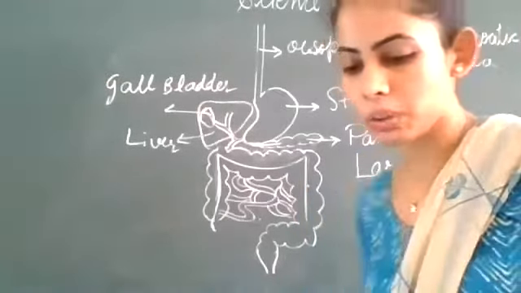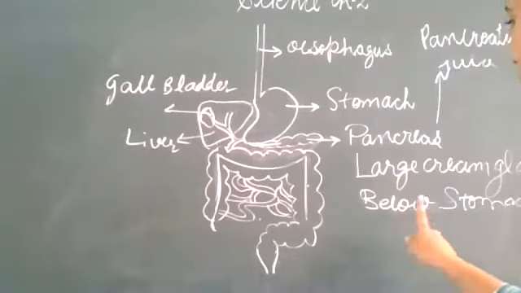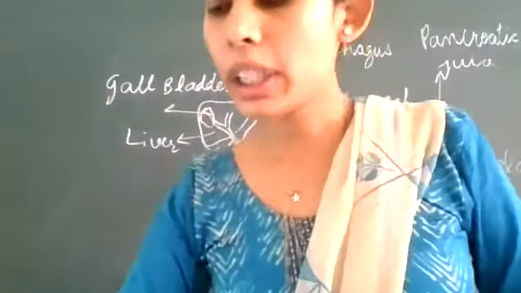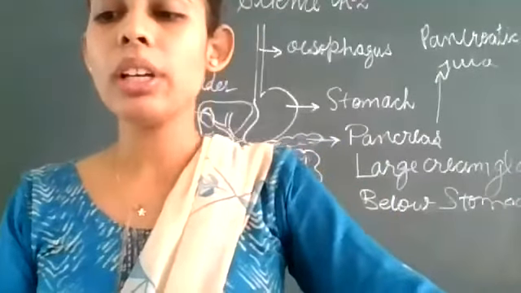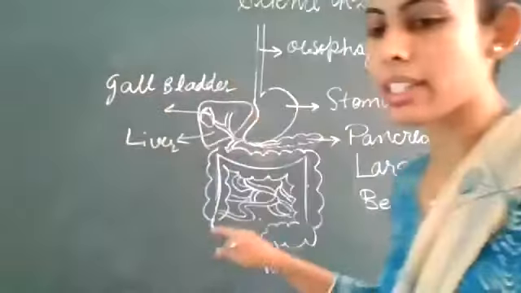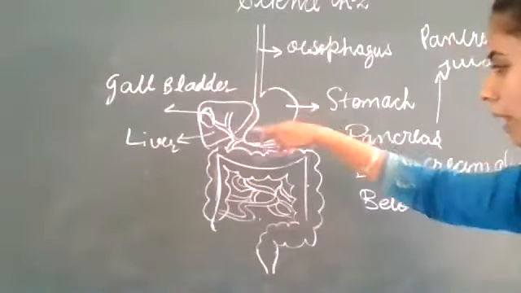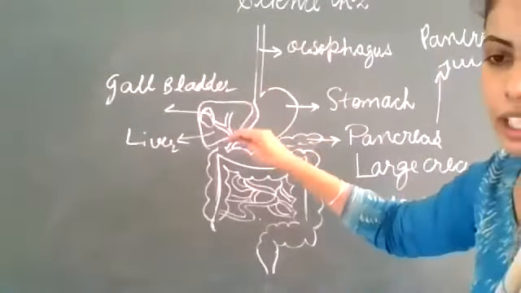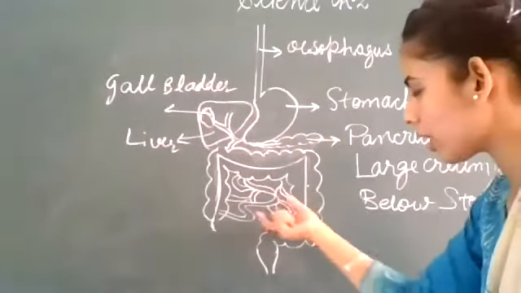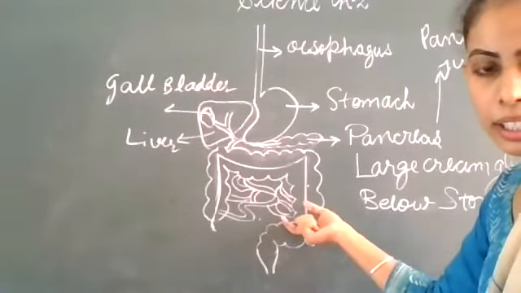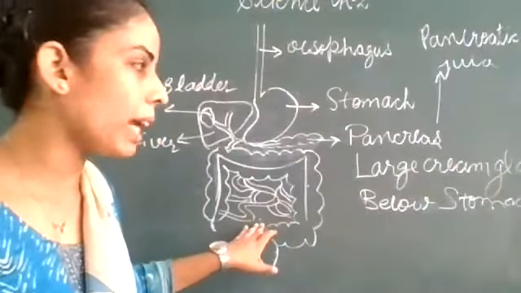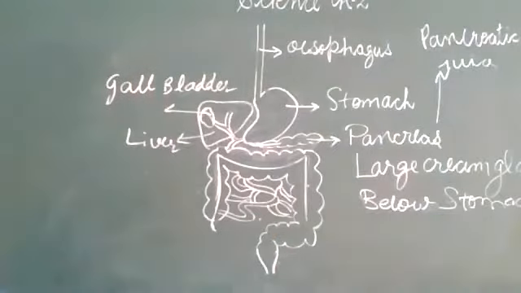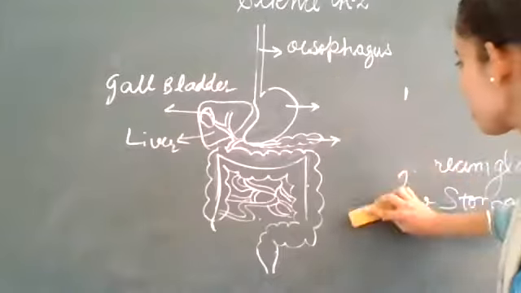Clear? And now next is on the page number 17. Underline this: the partly digested food now reaches the lower part of the small intestine. The food that you have eaten, which is partly digested, where has it reached? Lower part of the small intestine. Clear? And the complete digestion takes place. Okay, and what will happen? I am rubbing this side, okay, as we have discussed it.